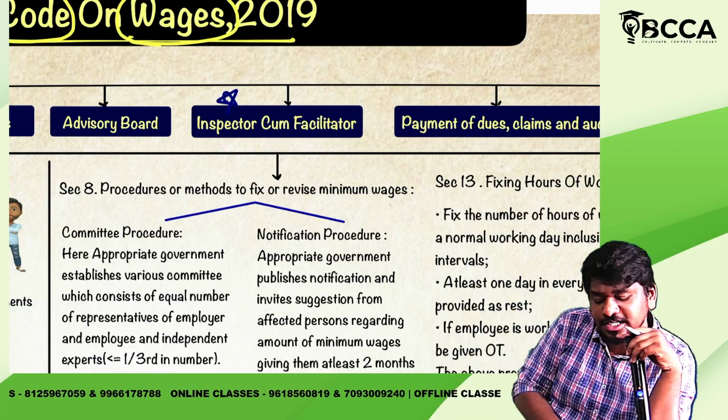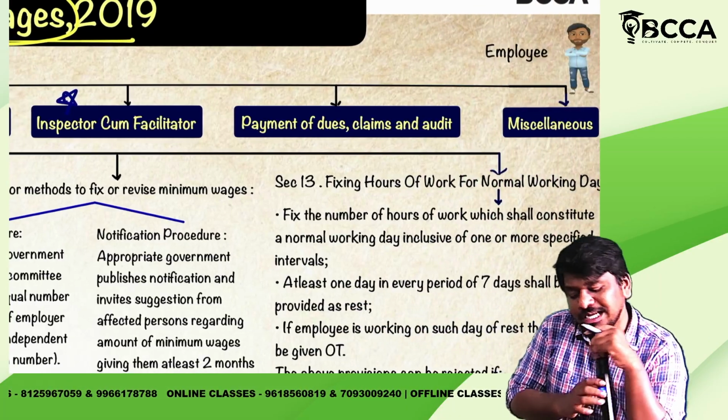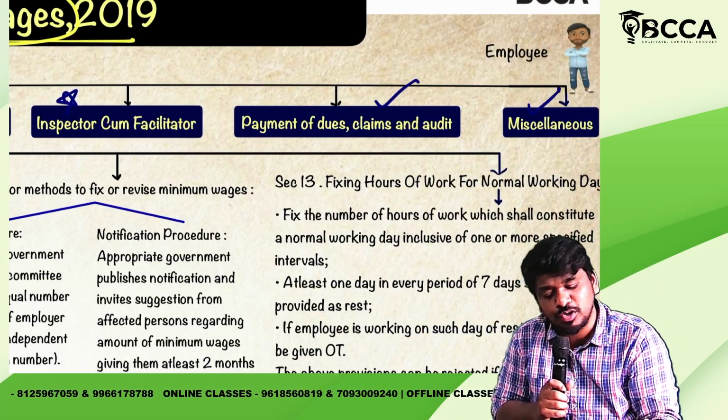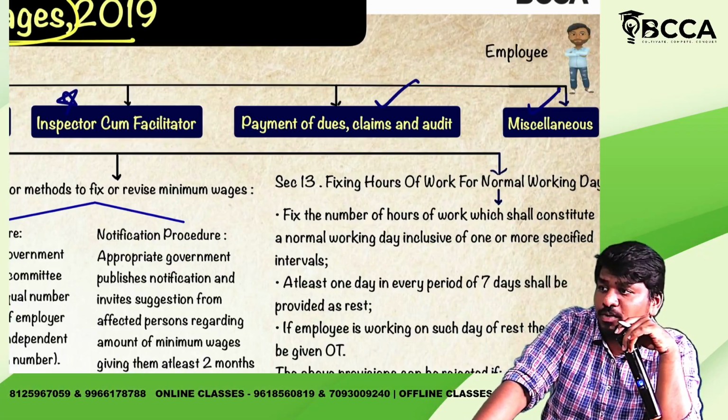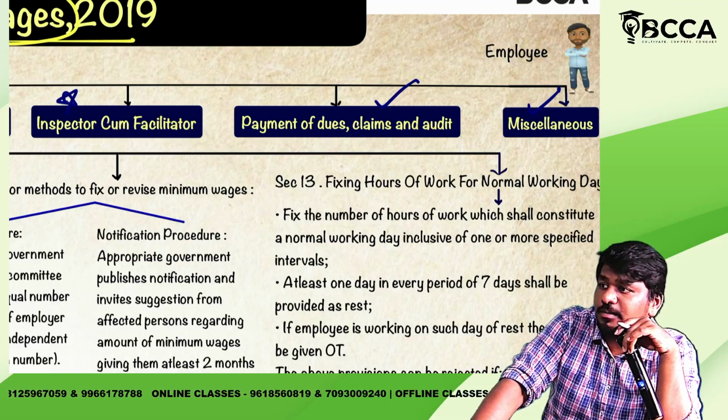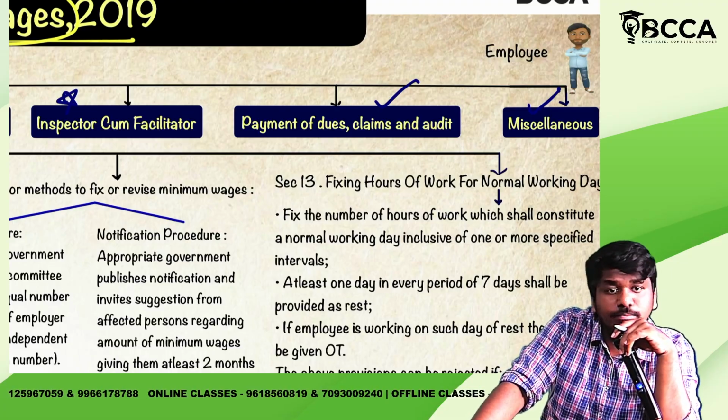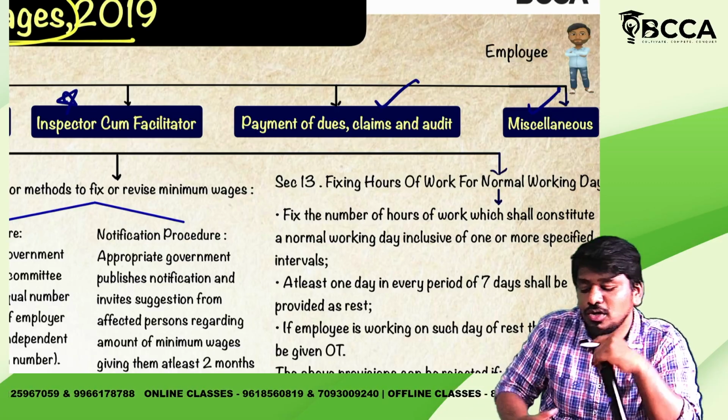Okay. The next point is payment of dues, claims and audit. The last one is miscellaneous topics. If at all we read all these 7 topics, the Code on Wages topic will be completed. Yes or no? Pakka? Damn sure. So let's read the topic.